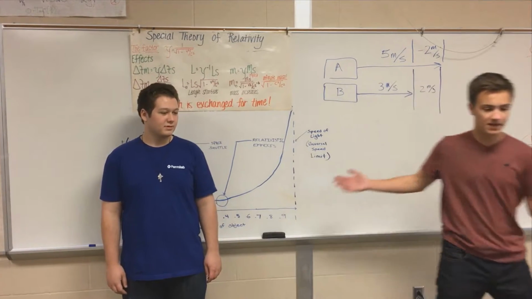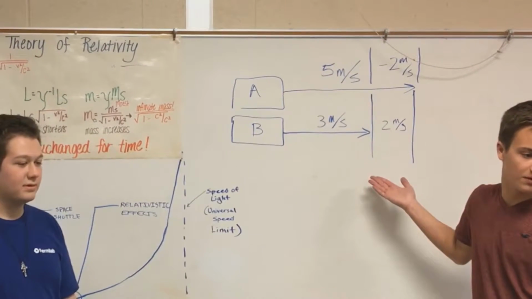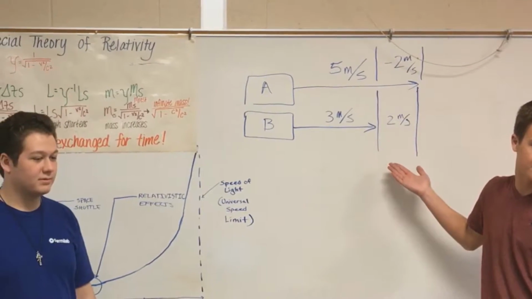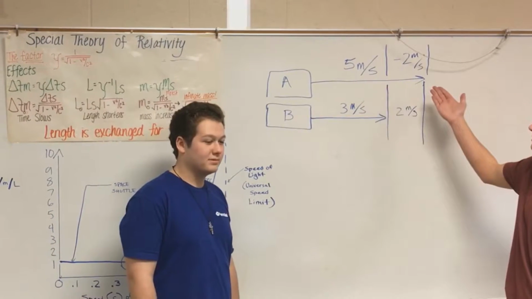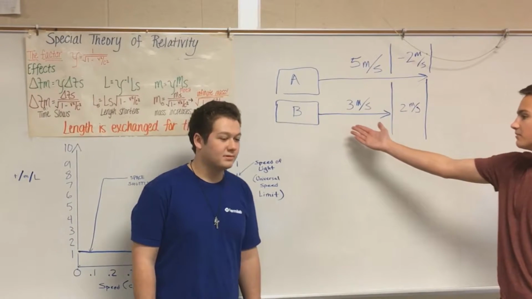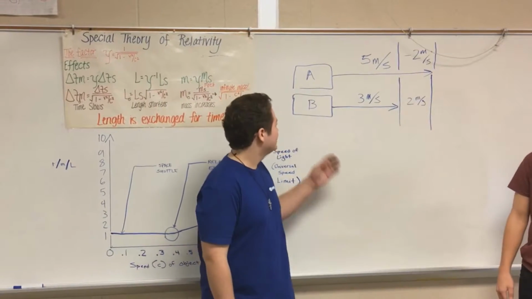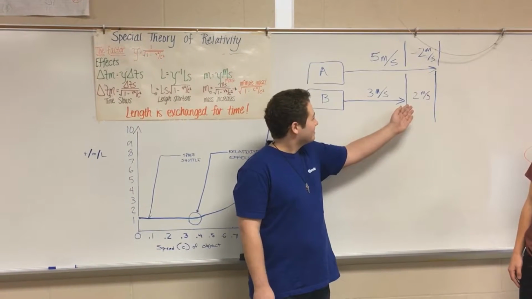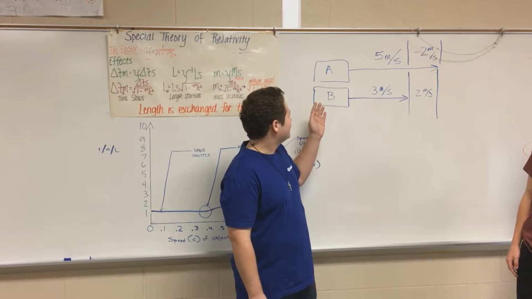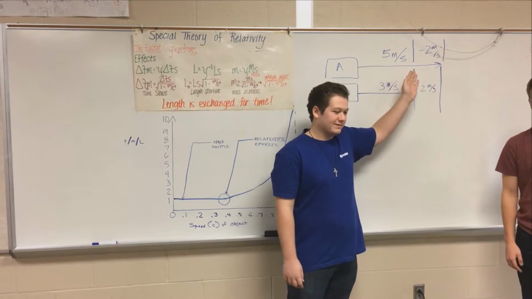As you can see by this diagram we have drawn, two objects are moving in the same direction at different speeds. Object A is moving at a constant velocity of 5 meters per second, and object B is moving at a constant velocity of 3 meters per second. The relative velocity of object A in the frame of reference of object B is 2 meters per second, and the relative velocity of object B in the frame of reference of object A is negative 2 meters per second.